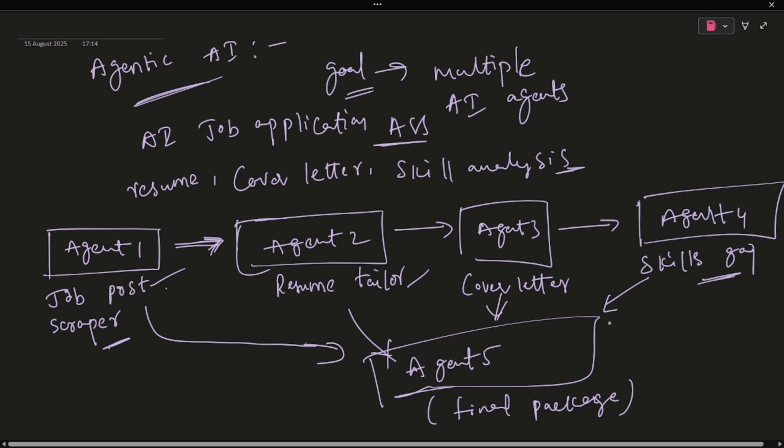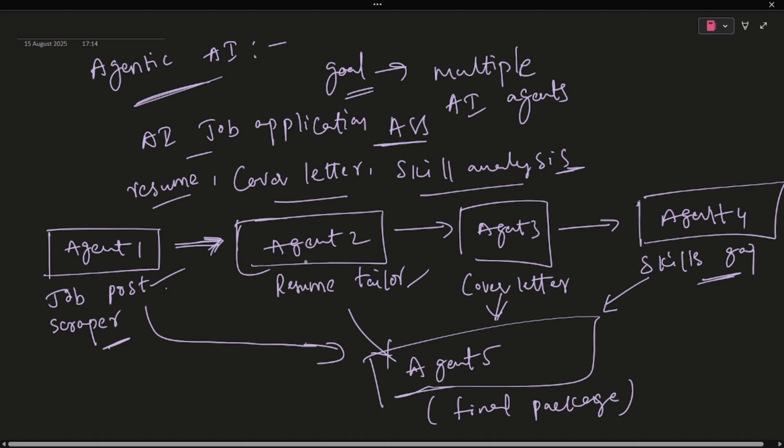Okay. Multiple AI agents can do the work towards one goal, right? Here the one goal is the AI job application assistant. The AI agents are resume tailoring, job post scraping, cover letter generation, and skill gap analysis. Right? This whole process comes under agentic AI.